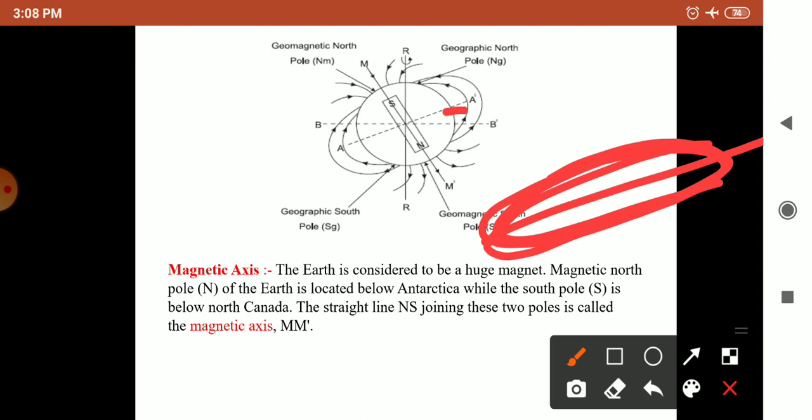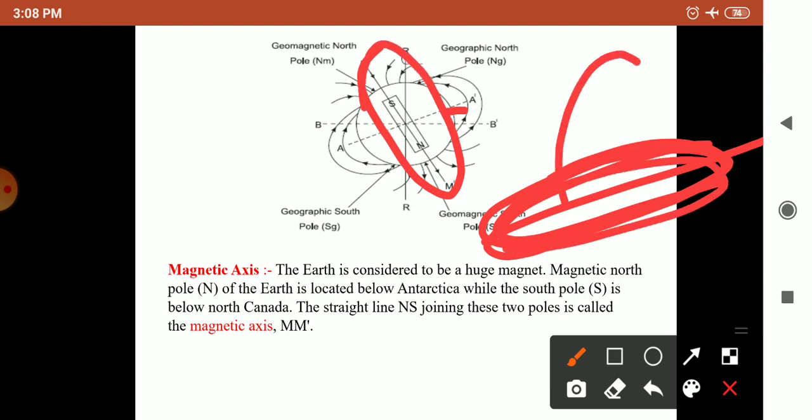A plane perpendicular to the surface of the earth, like this one. So the plane which is passing through the geographic axis is the geographic meridian.